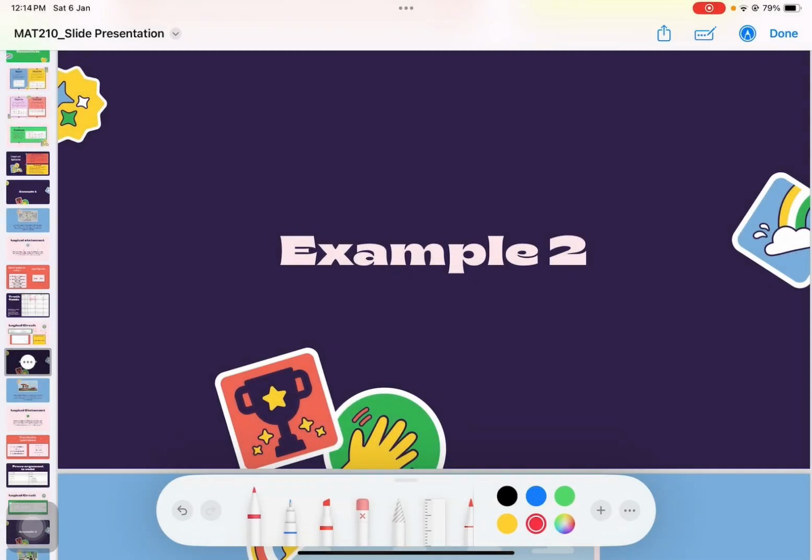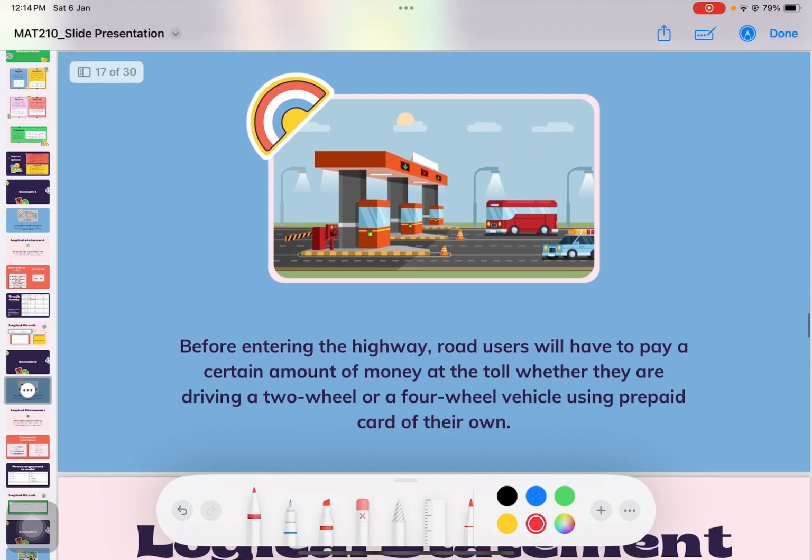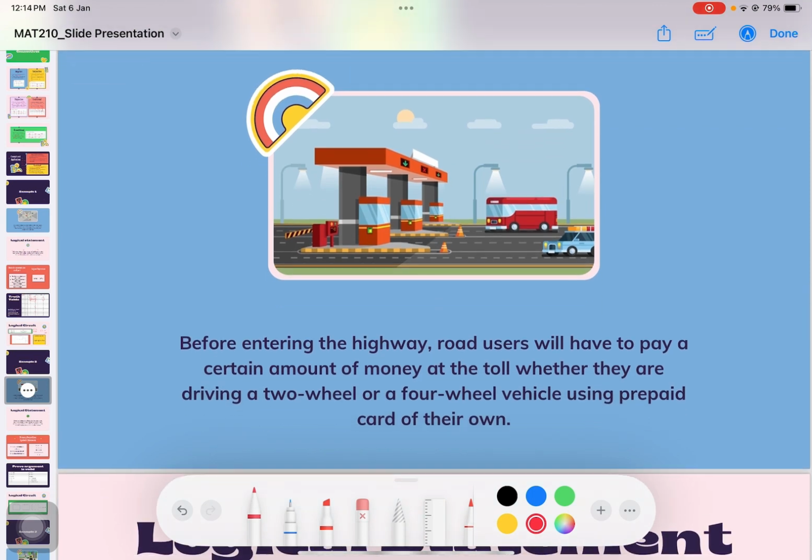So next is example 2. The statement is: before entering the highway, road users will have to pay a certain amount of money at the toll, whether they are driving a two-wheel vehicle or a four-wheel vehicle, using a prepaid card of their own. You can see in the picture, there's a vehicle and the toll.